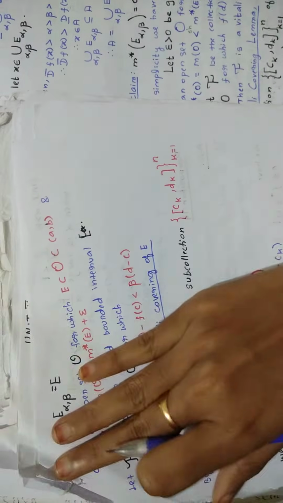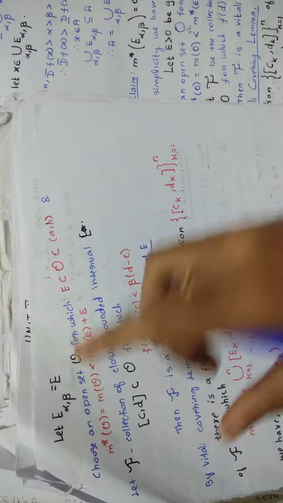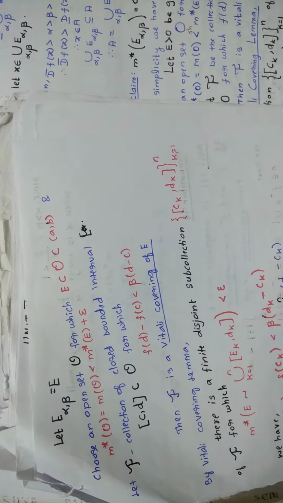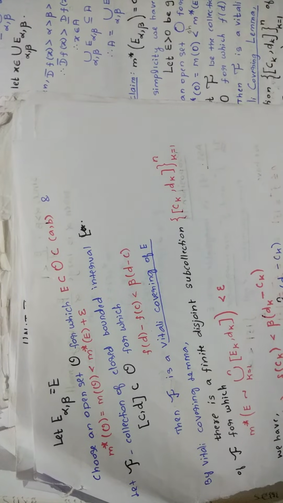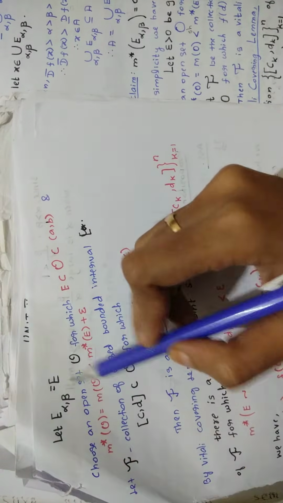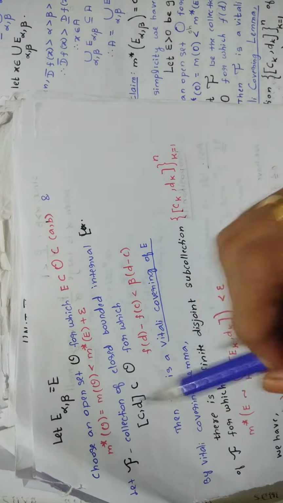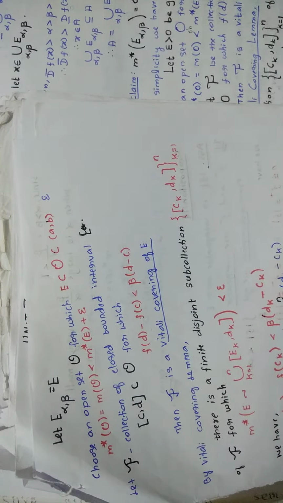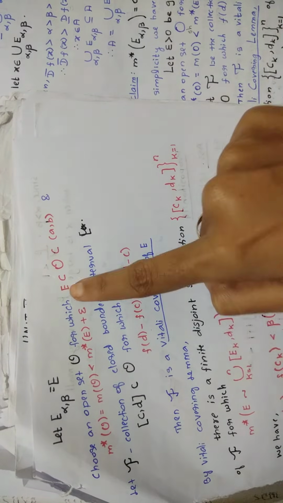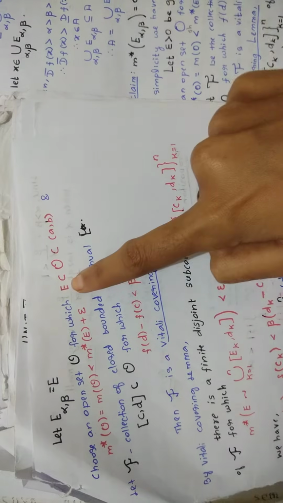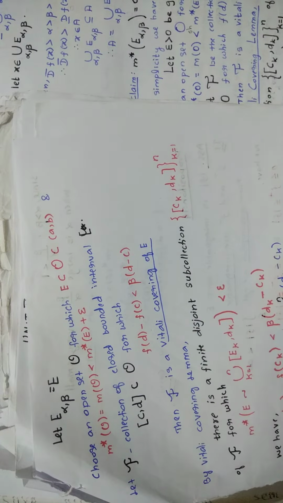So in the next page what you are doing is, let E alpha comma beta equal to E. Because in the further steps, if you write E alpha comma beta, it is a little bit confusing and looks not nice, right? So that is why in the place of E alpha comma beta, from now onwards you are going to put E. Now you are choosing an open set O. This E means this E alpha comma beta set, which you defined.